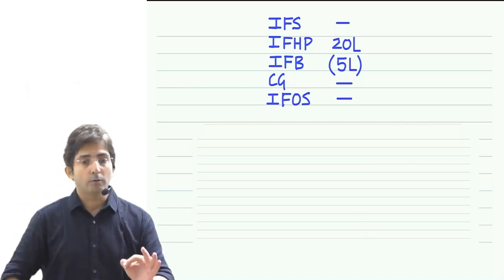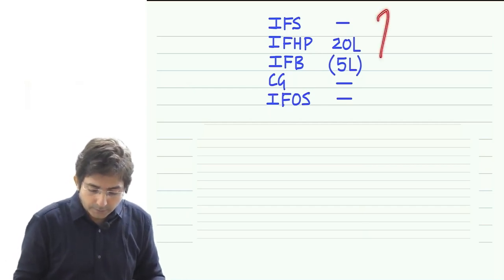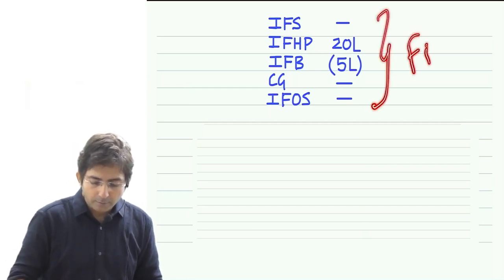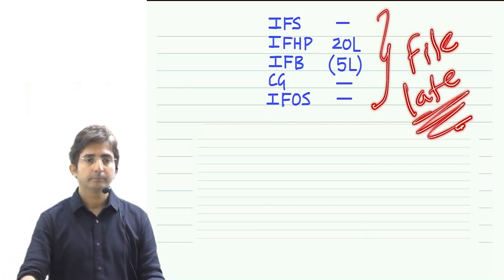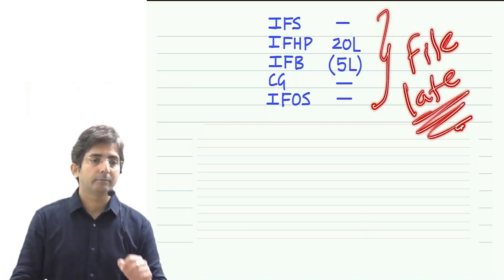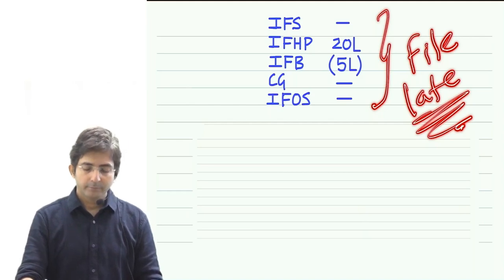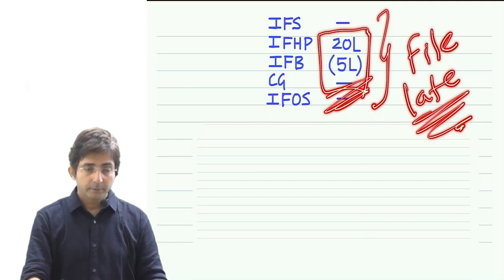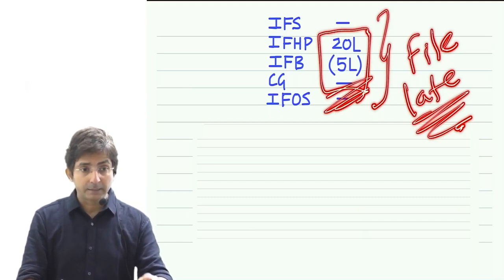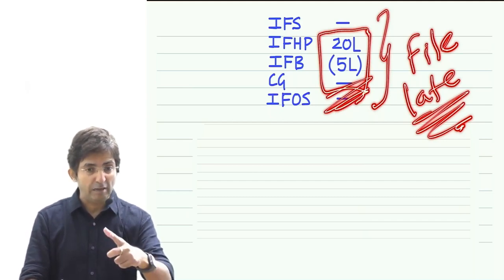Okay, now imagine this person had filed the return late. Return was late. So can he set off the loss of business against house property income? Means, is this set off permitted given the fact that his return was late? Very late.